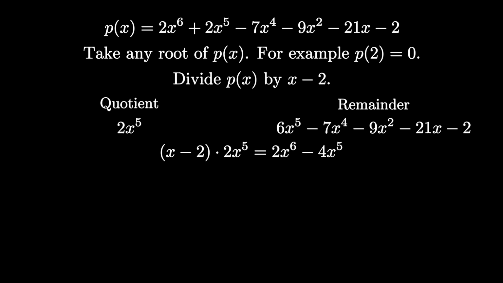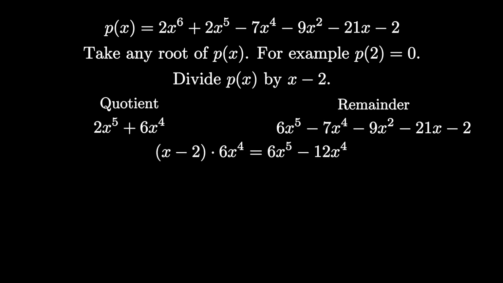We can still remove a multiple of x minus 2 from the remainder, since the leading term is 6x to the 5. So we add 6x to the 4 to the quotient and remove 6x to the 5 minus 12x to the 4 from the remainder. Note that all we're doing in this process is multiplying, adding to the quotient, and subtracting from the remainder. We can continue doing this as long as the remainder has a term with an x in it. So when we end this division a few steps later, we'll end with a quotient polynomial, and the remainder will just be a number.